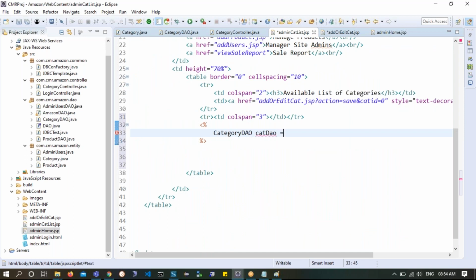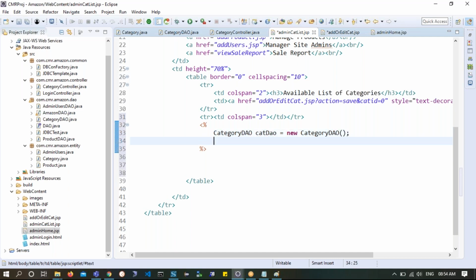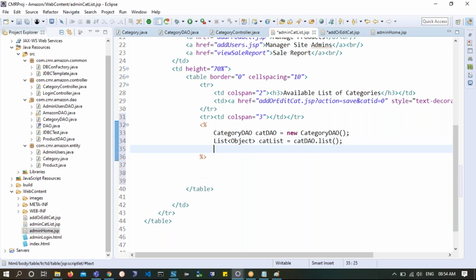CatDAO equals new CategoryDAO, and then you get a list of objects, catList equals catDAO.list. So here you get all your objects.